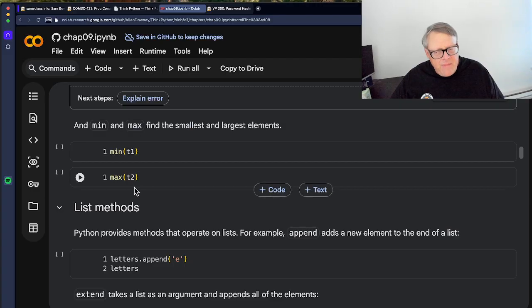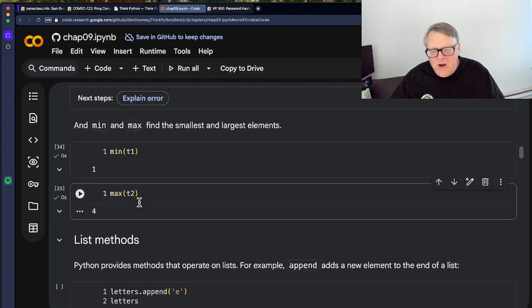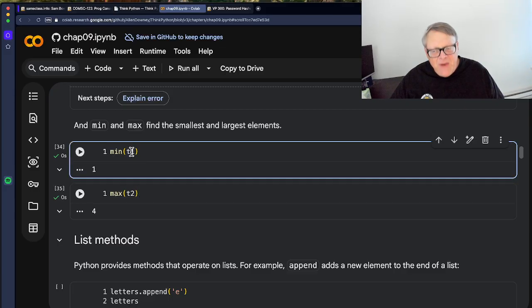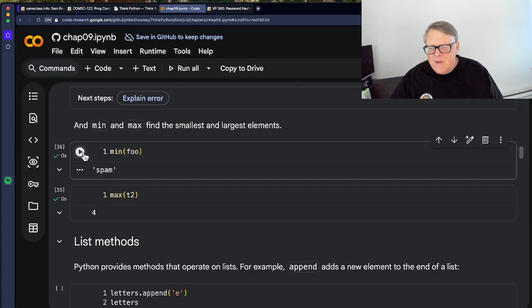You can do minimum and maximum. So the minimum is 1 and the maximum is 4. Now what would happen if I tried to do minimum or maximum of a list that contains spam 4 times, like foo? I guess it'll just give me the minimum and the maximum, because I guess it'll just sort them in alphabetical order and call that the minimum and maximum. That's what I imagine it does.